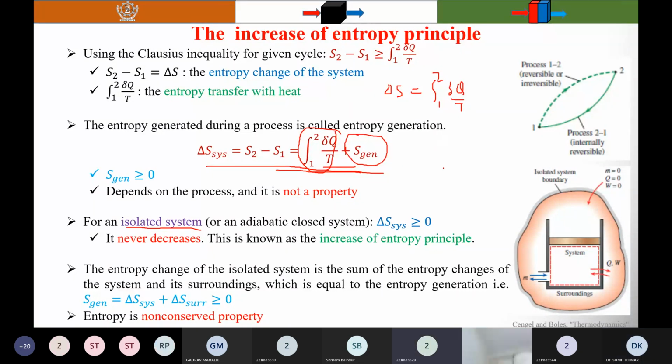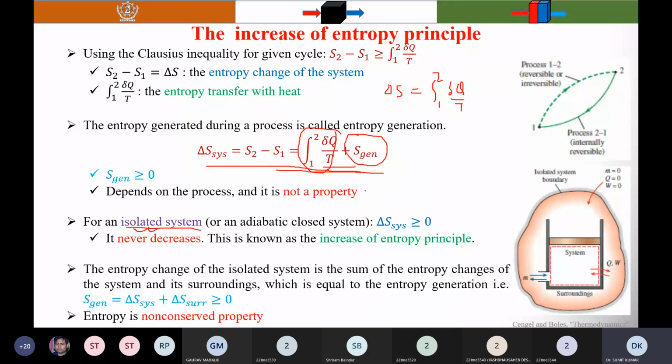Sir, entropy generation, sir. Entropy generation is 0. Why? I'm talking about an isolated system, adiabatic. Sir, integration dQ by T. Why? Sir, because it is adiabatic, so Q will not be there. Yes. Okay, thank you.